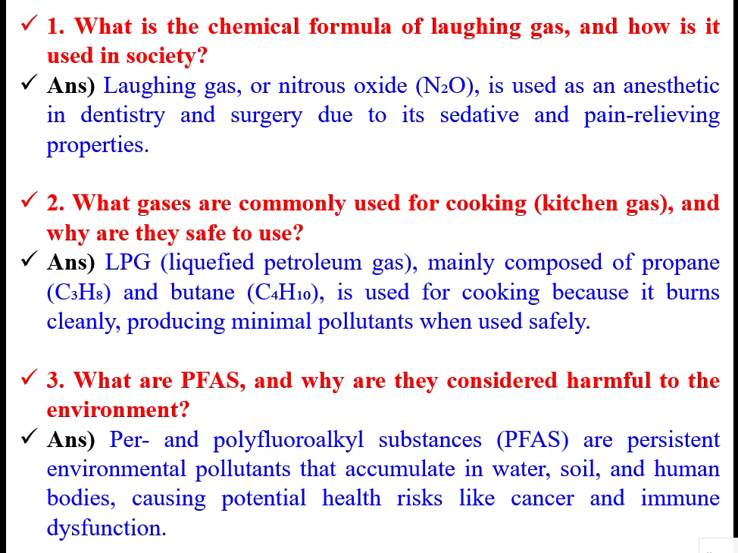What gas is commonly used for cooking, and is it safe to use? Liquefied petroleum gas, mainly composed of propane and butane. These are used for cooking because they burn cleanly, producing minimal pollutants when used safely. Then what are PFAS and why are they considered harmful to the environment? Per- and polyfluoroalkyl substances. These are persistent environmental pollutants that accumulate in water, soil, and human bodies, causing potential health risks like cancer and immune dysfunction.